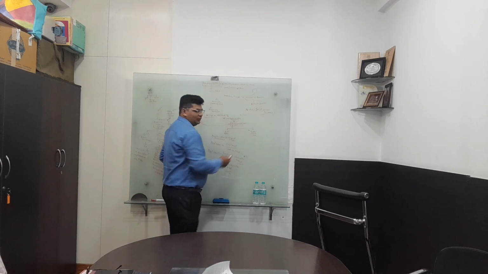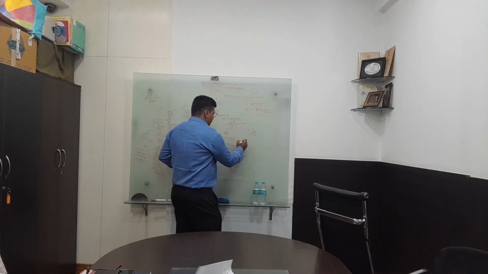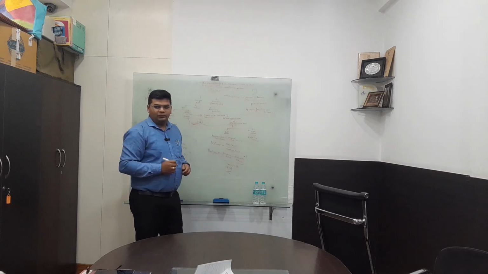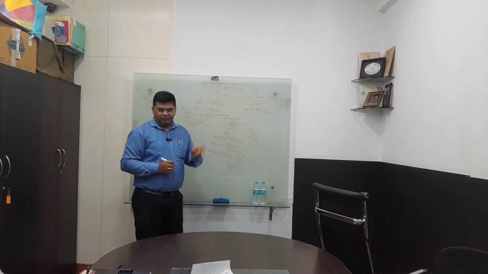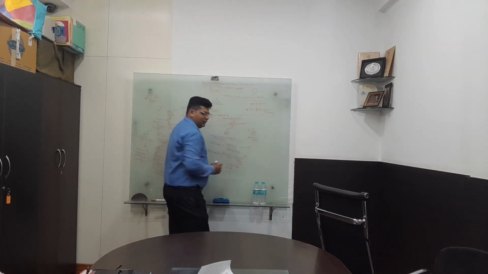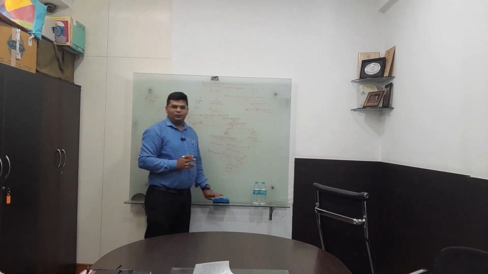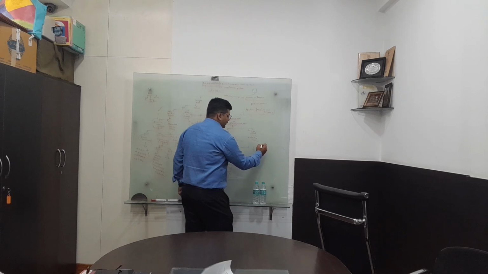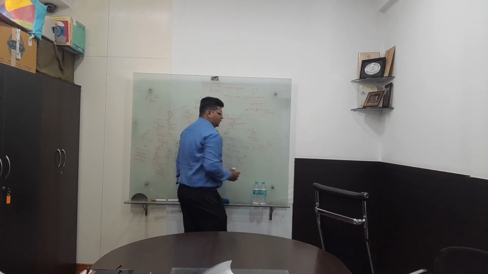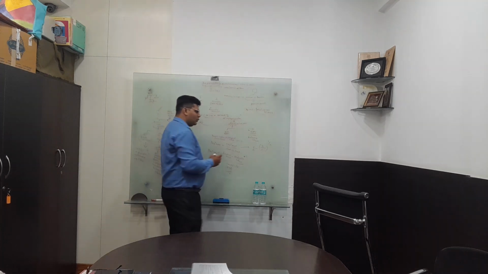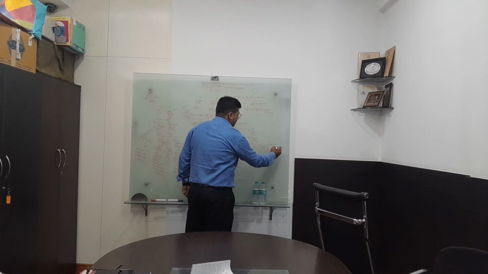Next comes WDV. The depreciation amount is calculated on the balance value, not on the original cost. For the first year it will be the original cost, but in later years on the balance. Now for the depreciation rate, there is one formula which they have specified: 1 minus (S divided by C) to the power of 1 divided by useful life. This has to be multiplied by 100 to get the rate.